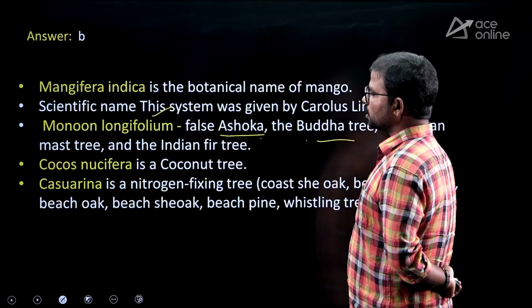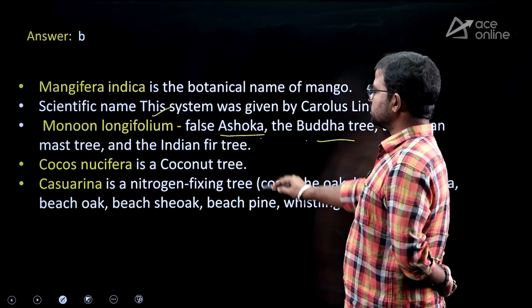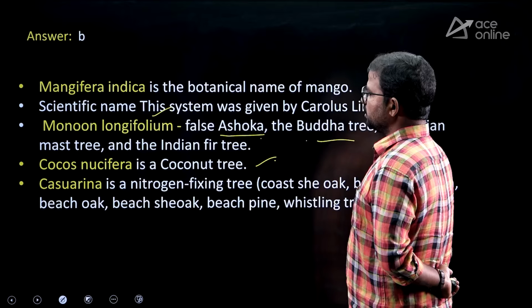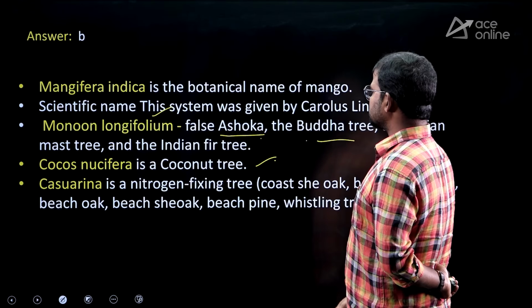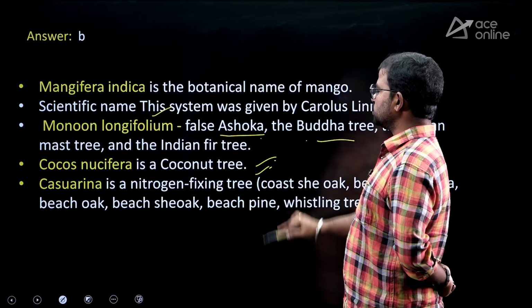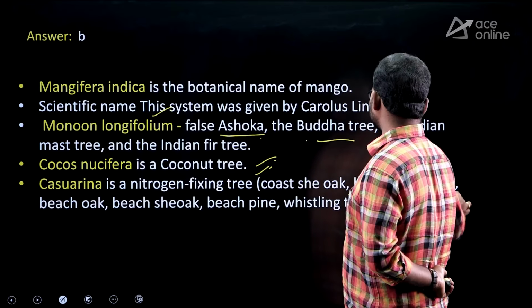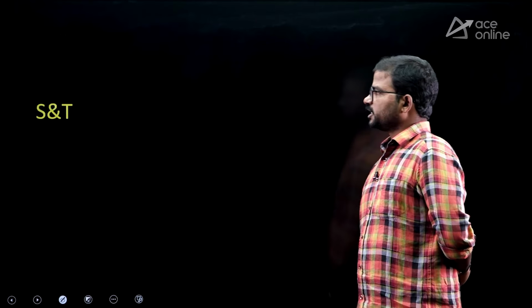Next, Cocos nucifera. This is the scientific name of the coconut tree. Next, Casuarina. This is the scientific name of nitrogen fixing trees. Okay, so here I mentioned some of the examples for that.